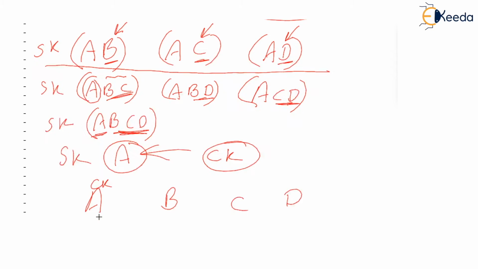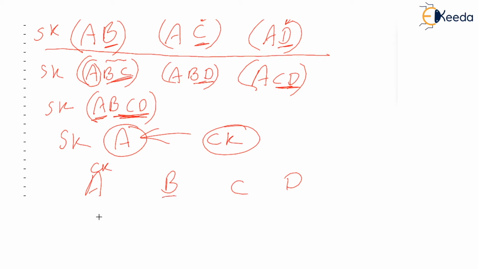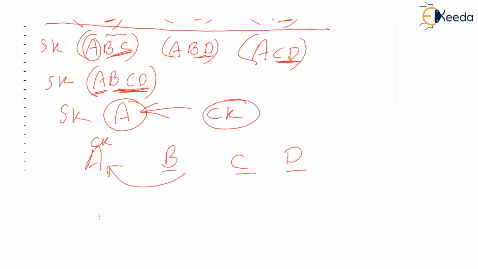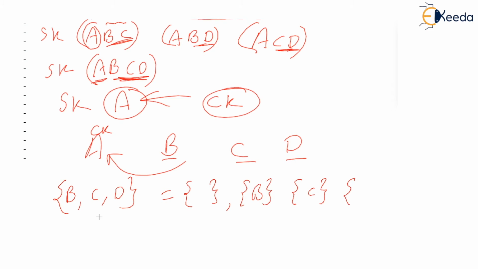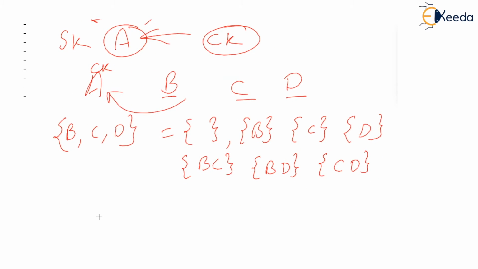And you are going to add these remaining attributes to the candidate key, isn't it? So you just have to find the power set of B, C, D. How many subsets are possible using B, C, and D? If you start listing them: empty set, all these are subsets of B, C, D, only B, then C, then D. After that, you have BC, then BD, correct? Then CD, isn't it so? And finally, you have BCD.